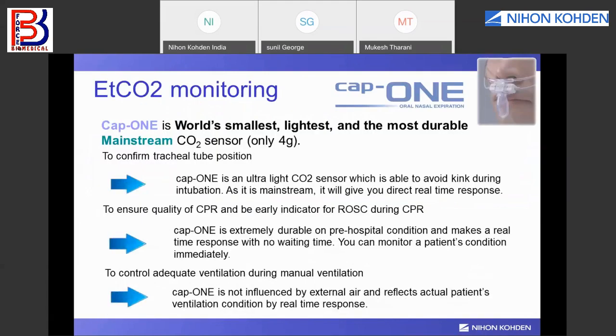Now we have an advanced EtCO2 monitor module. We have the mainstream EtCO2 sensor, which we call CAP1, the world's smallest, lightest, and most durable EtCO2 sensor. We can use it on both intubated and non-intubated patients. In an emergency situation, not all patients will have an ET tube, so you need an EtCO2 monitor. This can be used on non-intubated patients, and you can ensure the quality of CPR.